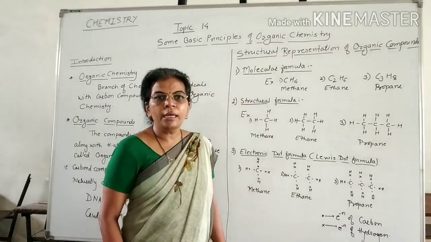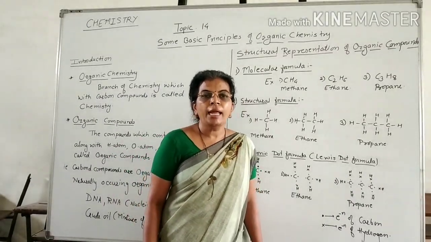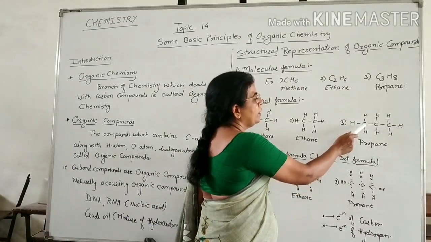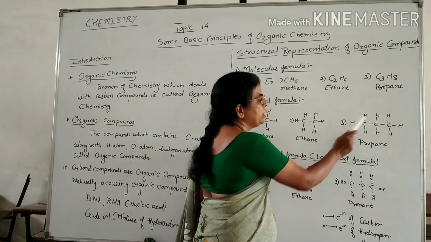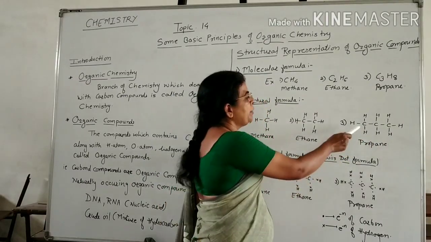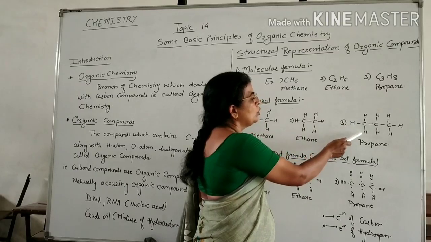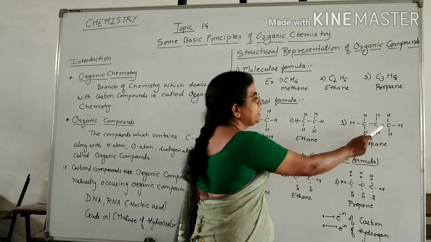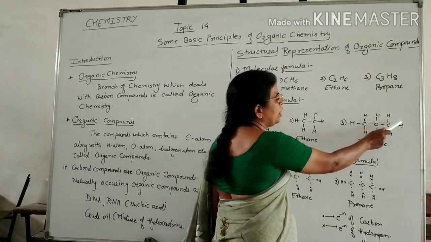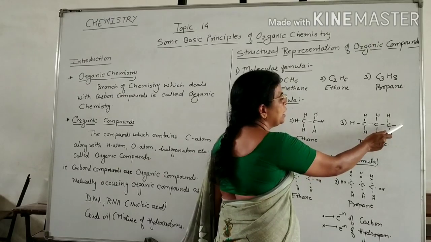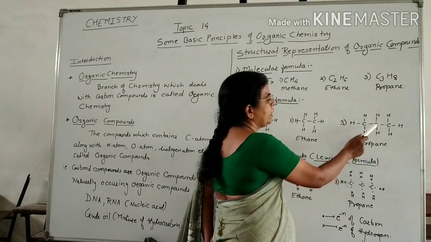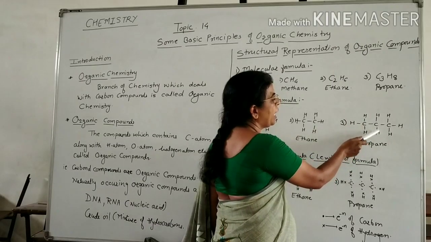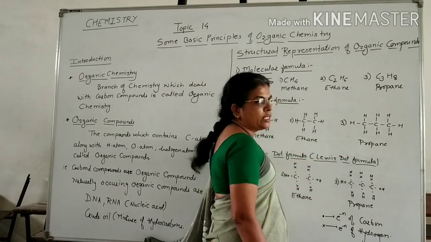In propane there are 3 carbon atoms and 8 hydrogen atoms. Now here there are 2 terminal carbon atoms and one middle carbon atom. Now these terminal carbon atoms are attached to 3 hydrogen atoms by 3 carbon-hydrogen single bonds. Similarly, this terminal carbon atom is bonded to 3 hydrogen atoms by carbon-hydrogen single bonds, and here this middle carbon atom is bonded to two hydrogen atoms by two carbon-hydrogen single bonds.